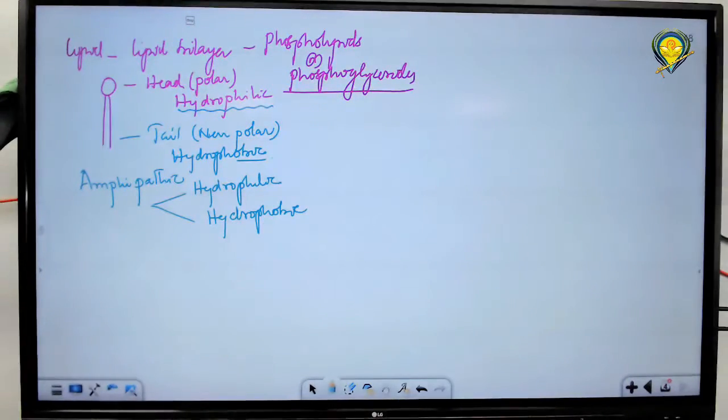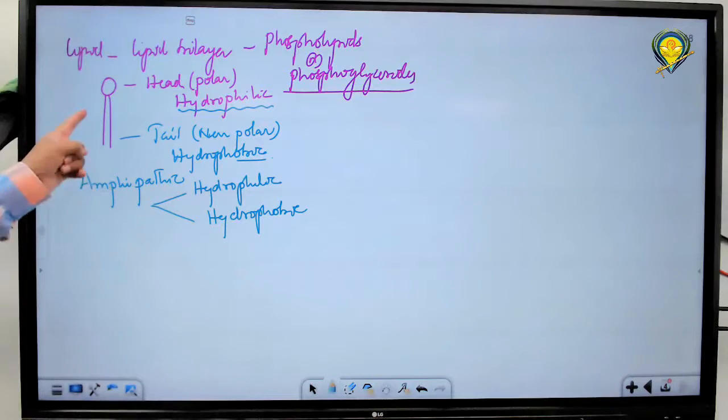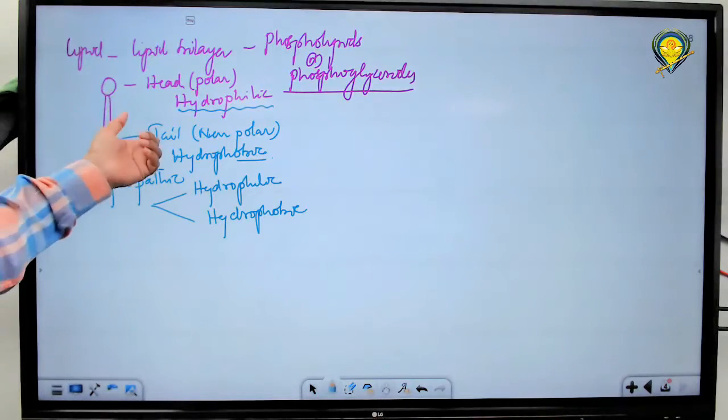So this lipid has both features. One is hydrophilic nature and the other is hydrophobic nature. What has the hydrophilic nature? The head, the polar heads.